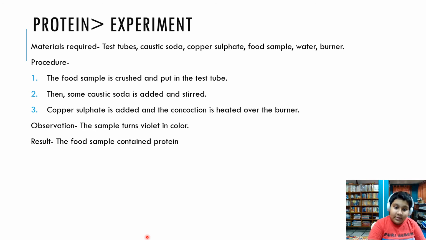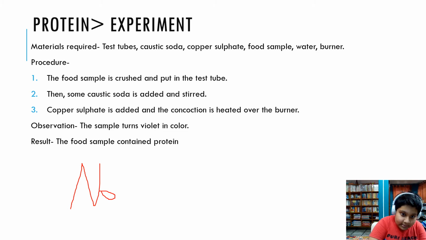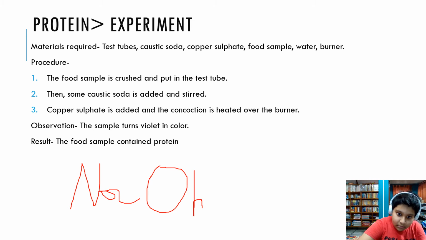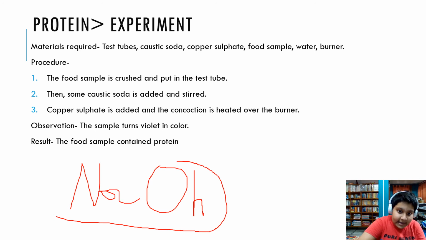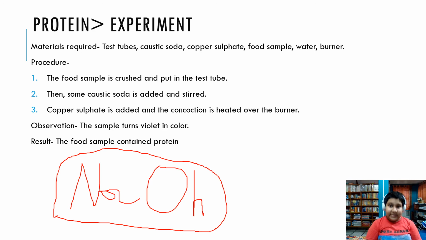Let me tell you its chemical formula. It's NaOH. Na is basically sodium and OH is basically hydroxide. So NaOH is a basic substance.